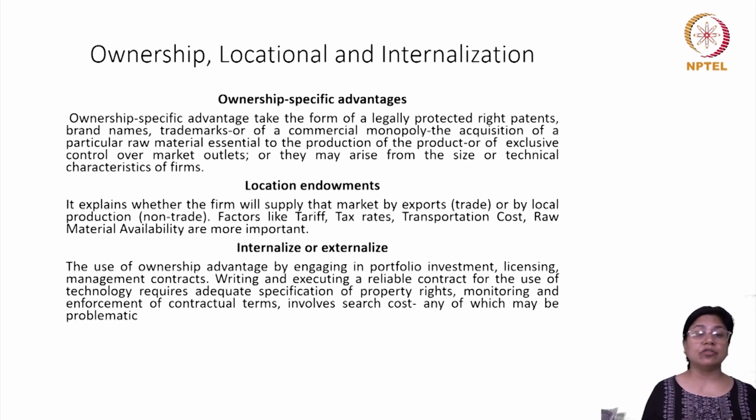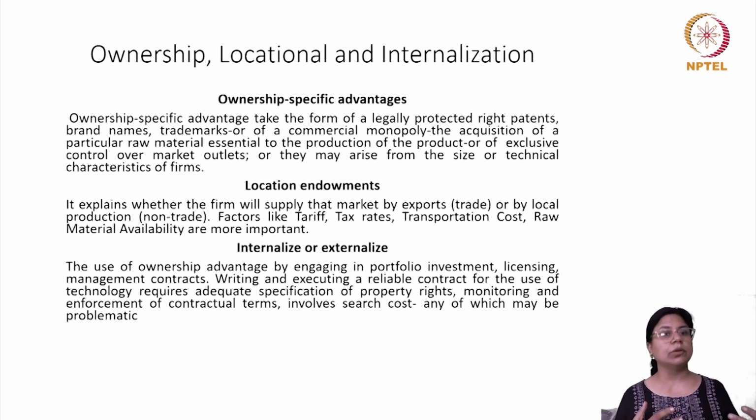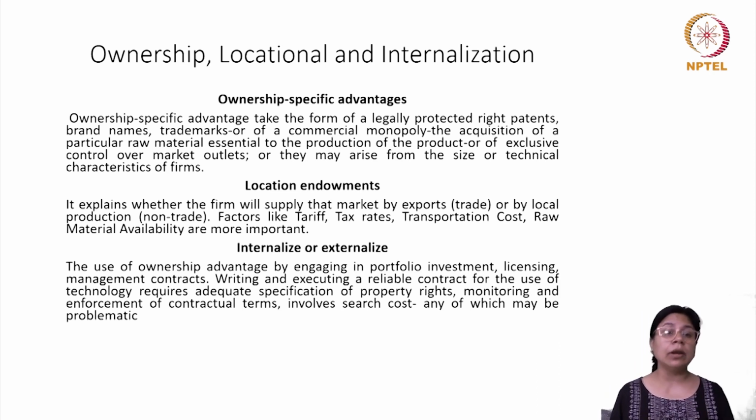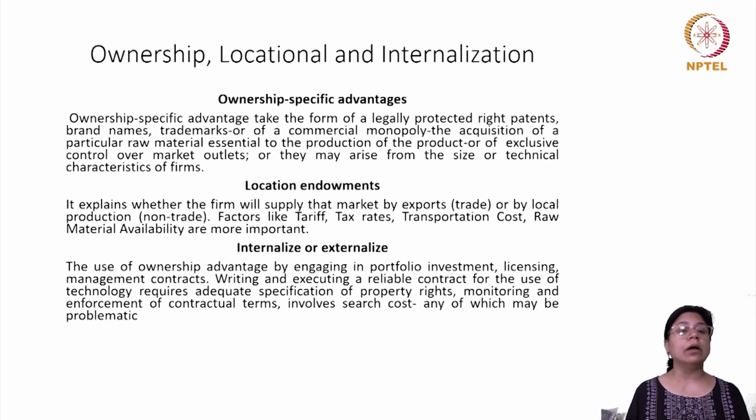Suppose there is a litigation, then what happens? Is the litigation in those countries fast or slow? There is involvement of a search cost. So clearly the transaction costs engaged in externalization will be weighed against the benefits accruing to that. Finally, you will have a cost and benefit from internalization and a cost and benefit from externalization, and accordingly the decision would be made.